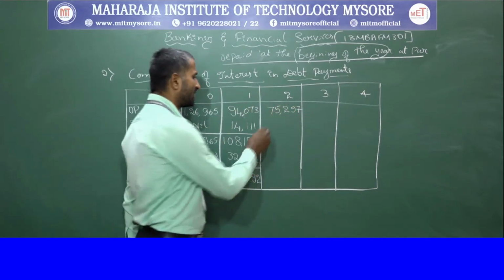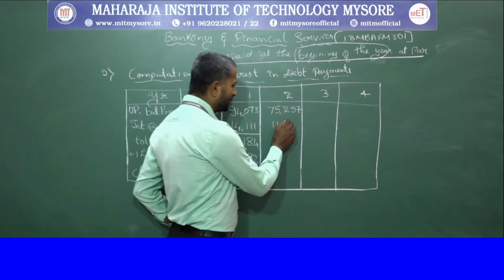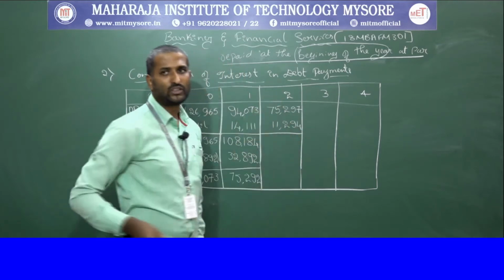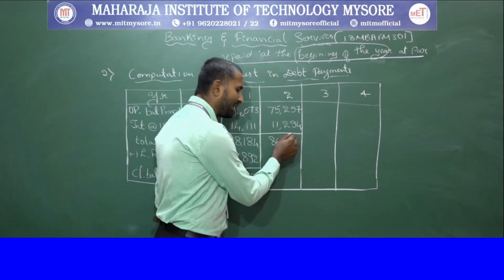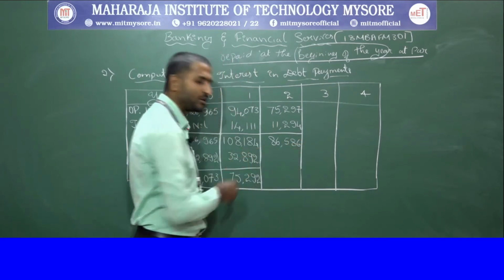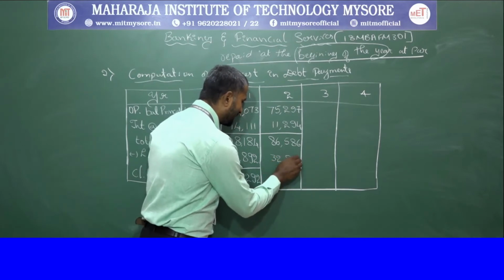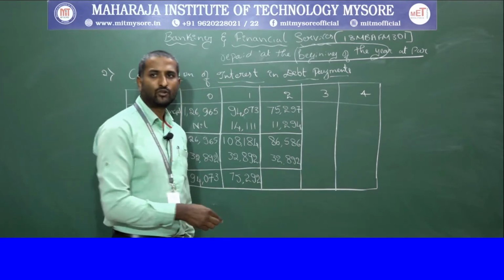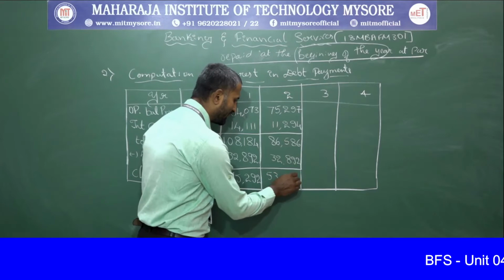When you charge the interest, it is 11,294. Then you add it to the remaining principal amount, which gives 86,586. Then again you make a repayment of 32,892, and you are left with 53,694.